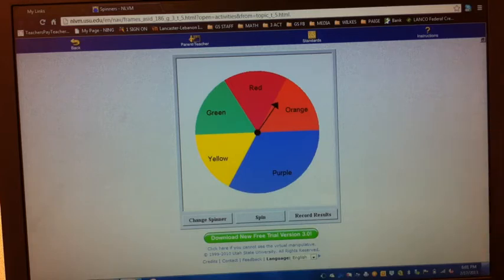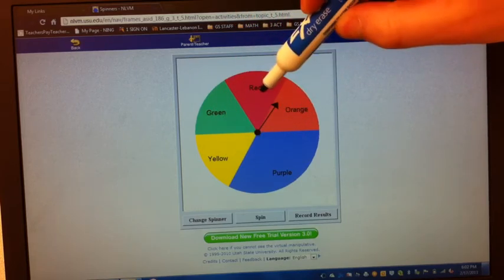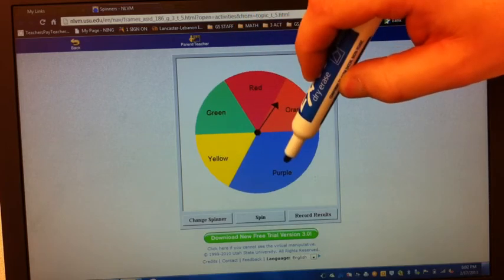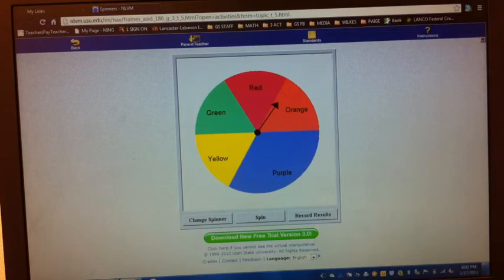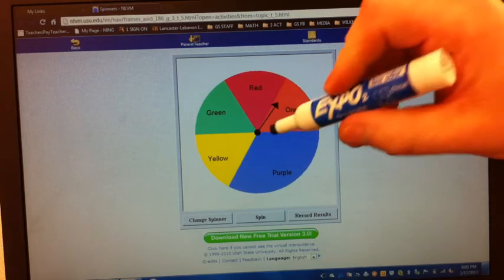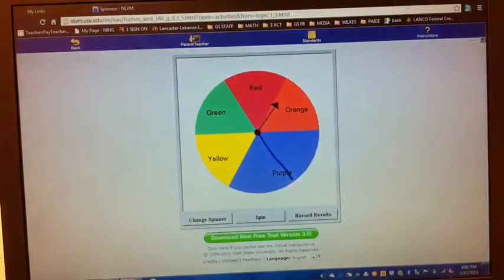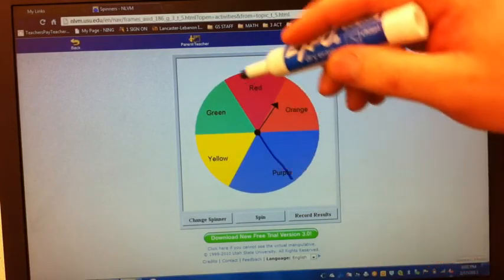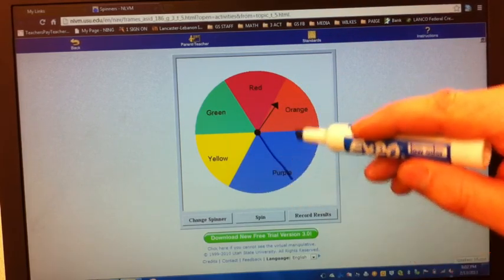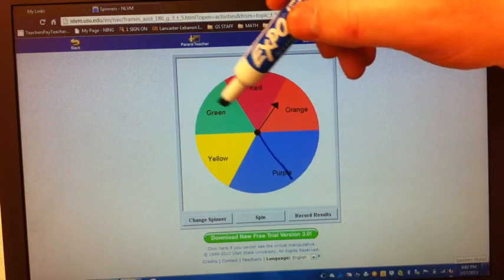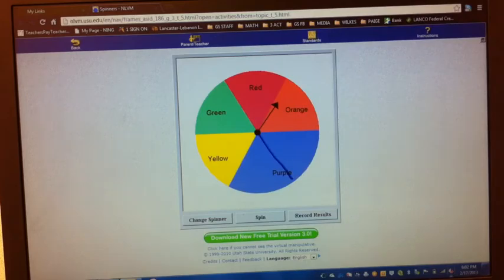Well, where people get into trouble is they say 1, 2, 3, 4, 5, 5 different colors, so 1 out of 5, 1 out of 5, 1 out of 5, 1 out of 5, 1 out of 5. But this isn't 1 out of 5. This piece is bigger, so hopefully it makes sense that it's going to happen more. So what you can do is understand that it's actually split into 2 pieces. If I draw a straight line across, this now is 2 purples out of not 5 pieces, but 1, 2, 3, 4, 5, 6. So now I have 6 pieces.